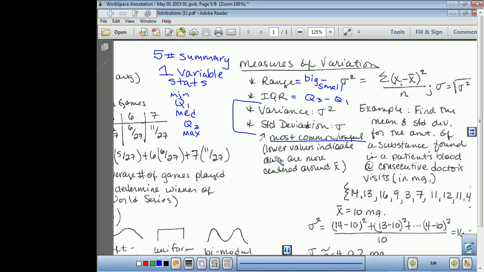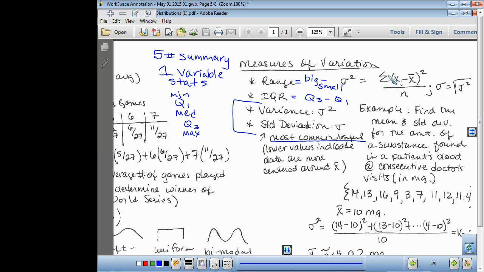Now, lower values indicate that the data is more centered around X bar. What does X bar represent for us? The mean, the average. Good. So the smaller your standard deviation, the closer to the average most of your data lies. All right. Now, determining the standard deviation is something new. The variance, which is the square of the standard deviation, is this.